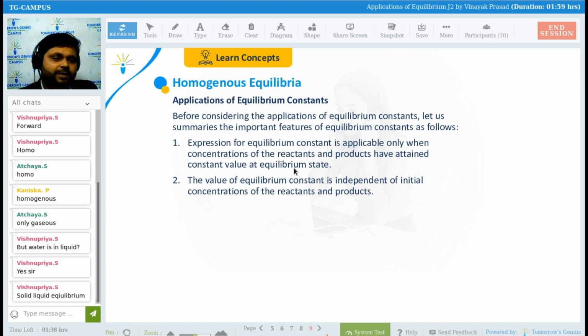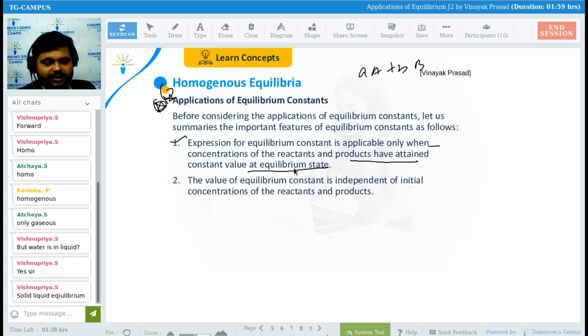No. Again, what are the applications of this equilibrium constant? That we are going to see. See, first is what? Expression of equilibrium constant is applicable only when concentration of the reactant and products have attained constant value at equilibrium. What is the meaning of this line? See here, A, that I have written, B, and giving what? If I am writing this, the meaning of this is they have attained the equilibrium condition.